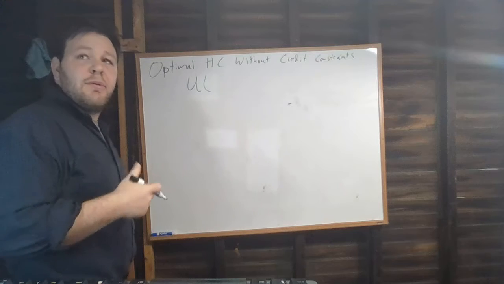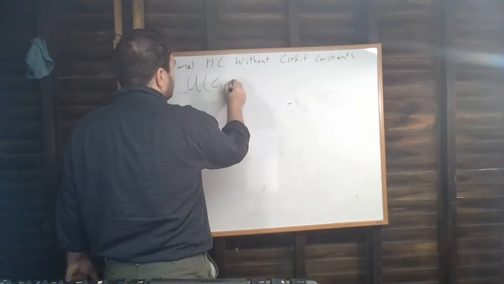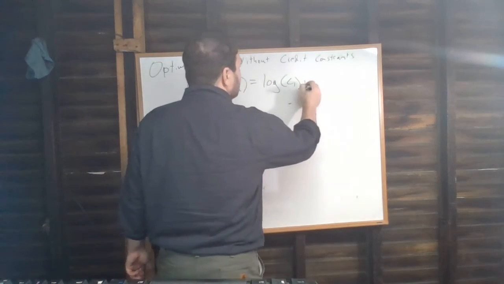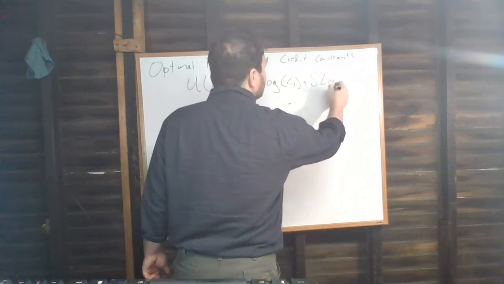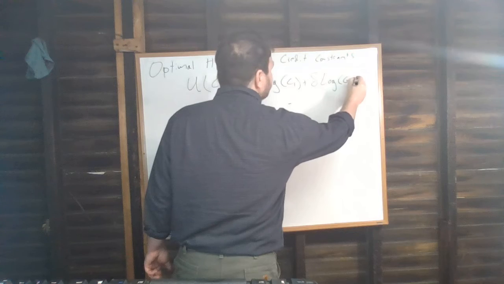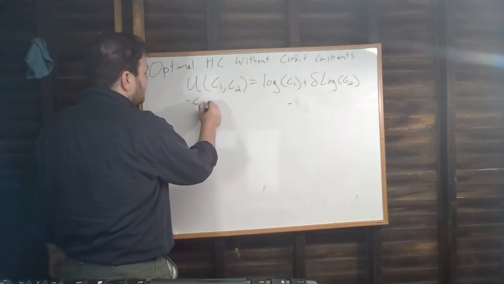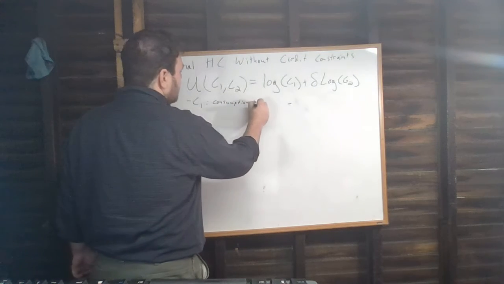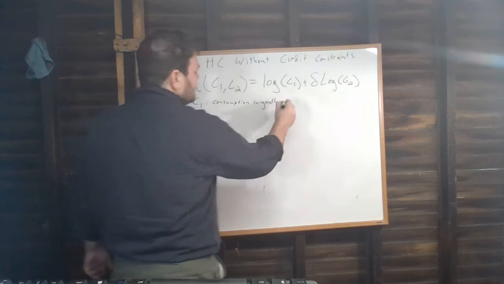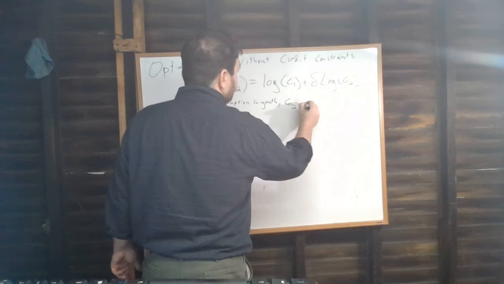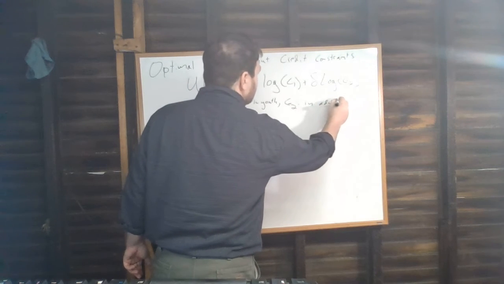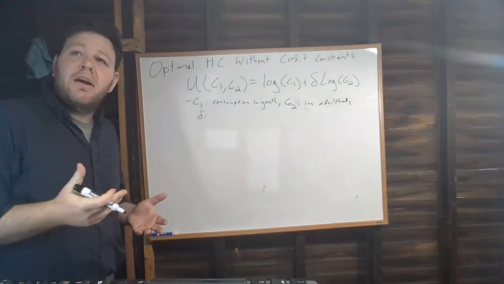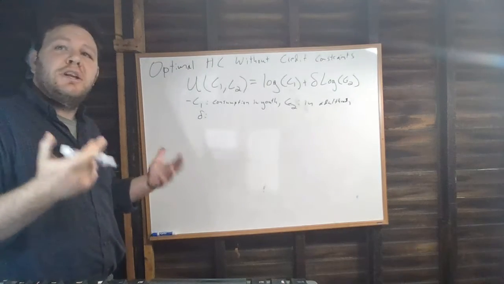So we'll say that my utility with respect to C1 and C2 is just given by the log of C1 plus some delta times the log of C2, where C1 is my consumption in my youth, C2 in adulthood, and this delta is going to tell me how much I care about consumption in my adulthood relative to consumption in my youth.